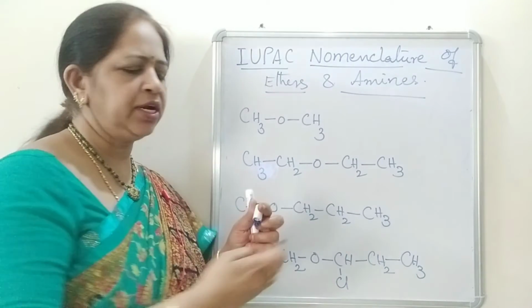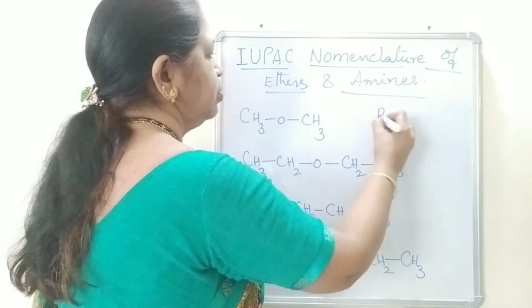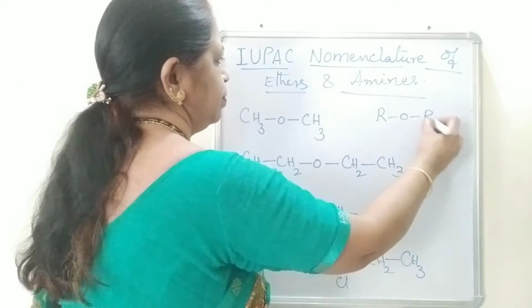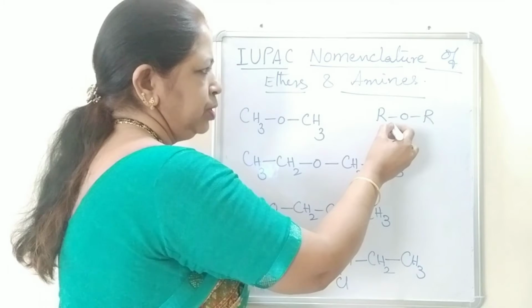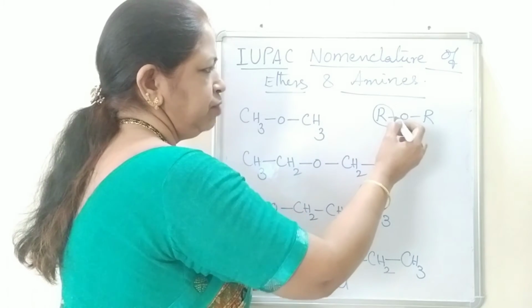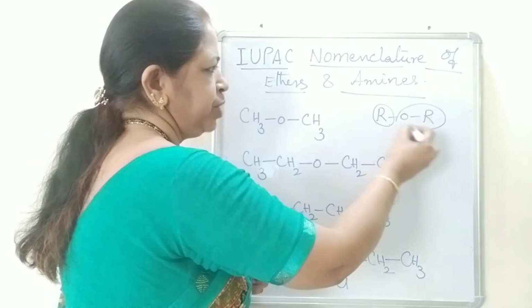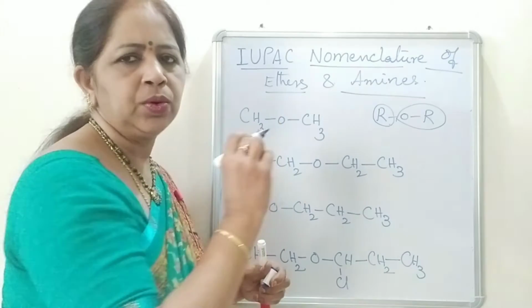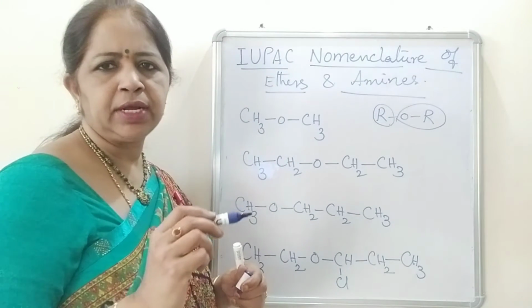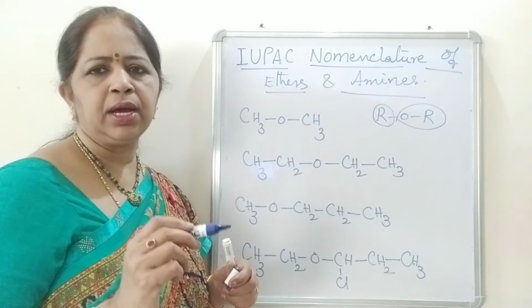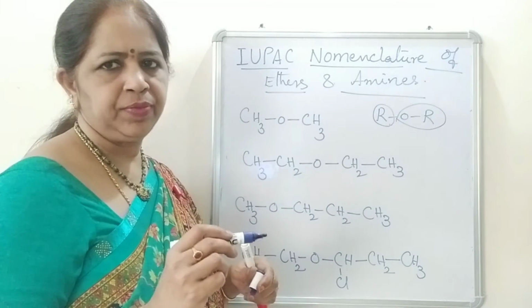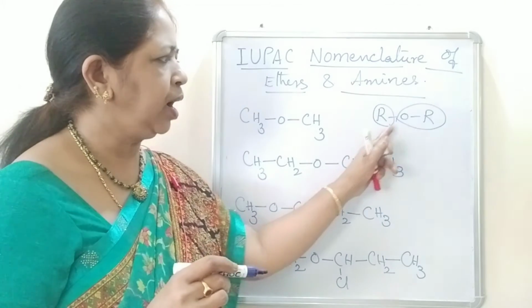Ethers have the general formula ROR. So, this is an alkane in which the alkoxy group is substituted. So, alkoxy derivatives of alkanes are known as ethers with general formula ROR.